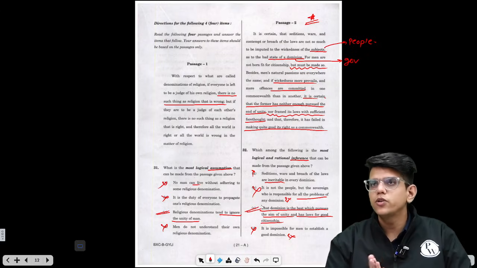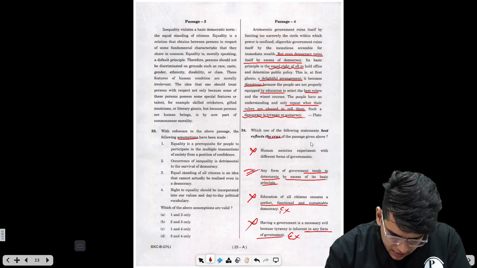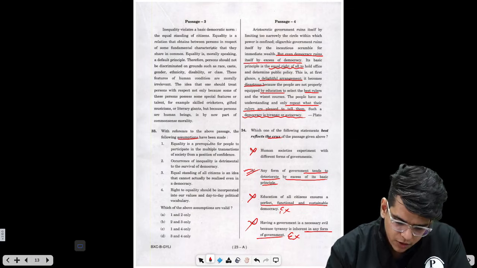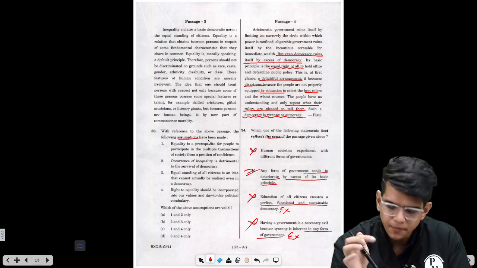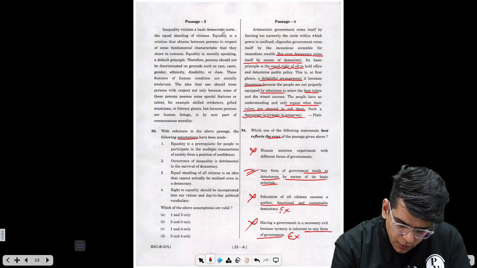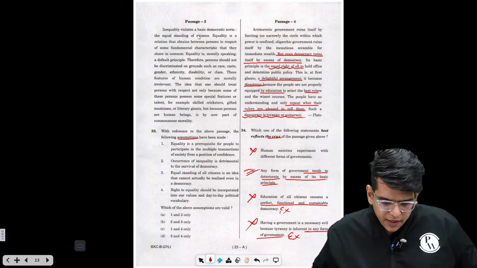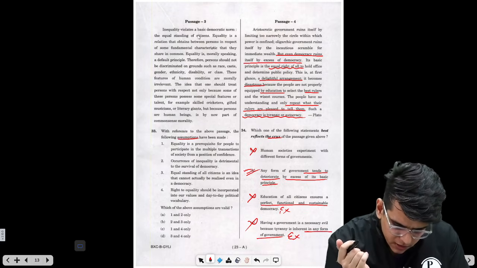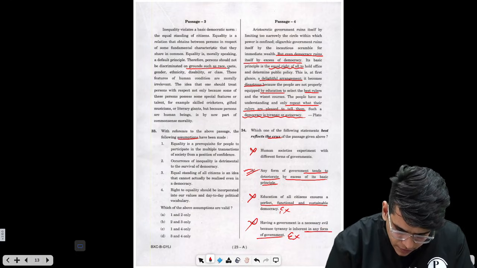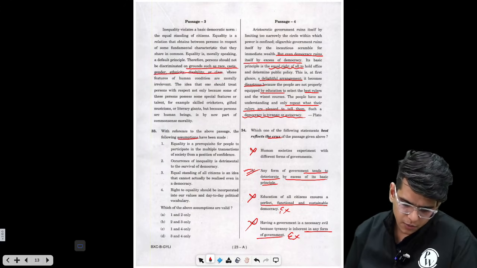We have done questions up to question number 32. Here we have attempted 34. Let's see this. These types of questions are easy because, as I have told you, the more the number of statements, the easier the question. Simple. Inequality violates a basic democratic norm, the equal standing of citizens. Equality is a relation that obtains between persons in respect of some fundamental characteristic that they share in common. Equality is, morally speaking, a default principle. Therefore, persons should not be discriminated against on grounds of race, caste, gender, ethnicity, disability, or class. These features of human conditions are morally irrelevant.